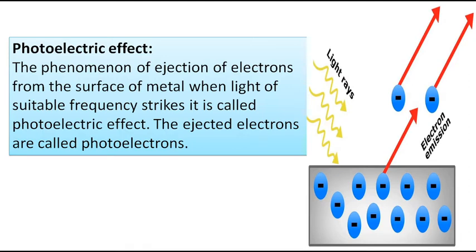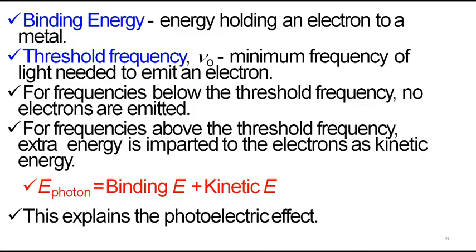The phenomenon of ejection of electrons from the surface of a metal when light of suitable frequency strikes it is called the photoelectric effect. You can see this is the metal. When a light ray falls on this metal, electrons are knocked out. And you have to understand one phrase, light of suitable frequency. Any light cannot cause the electron to be knocked out. Only rays of suitable frequency can cause this effect. That is called the photoelectric effect.